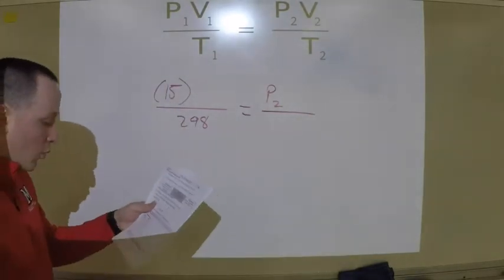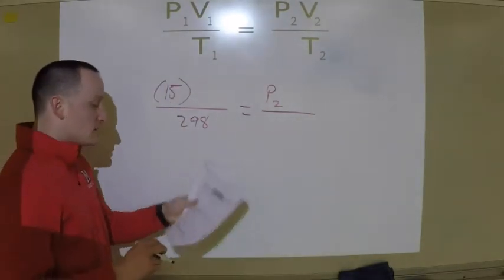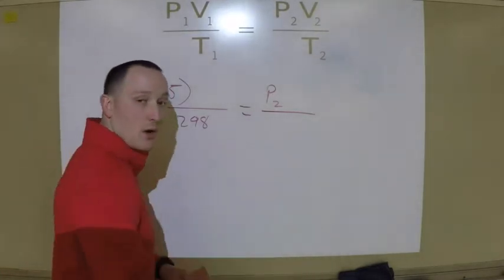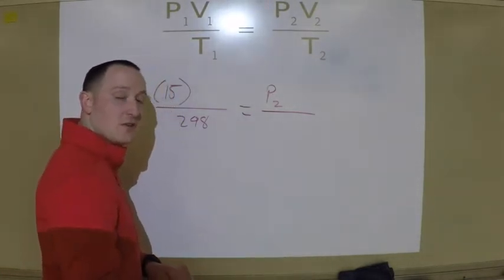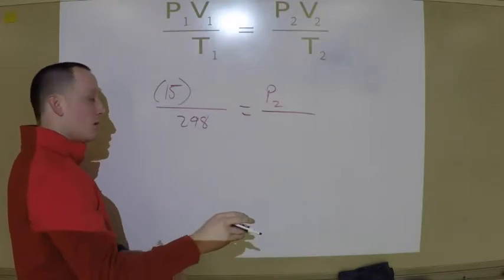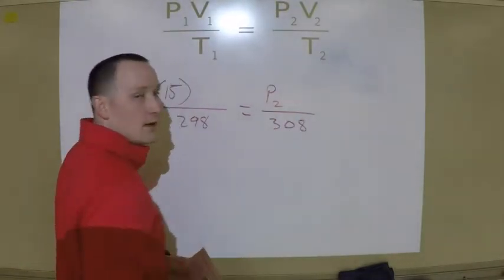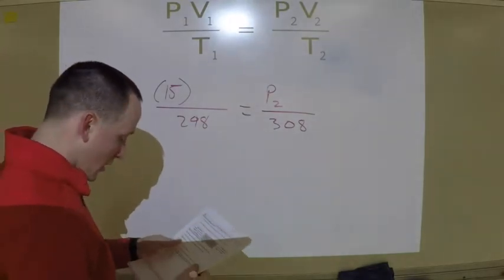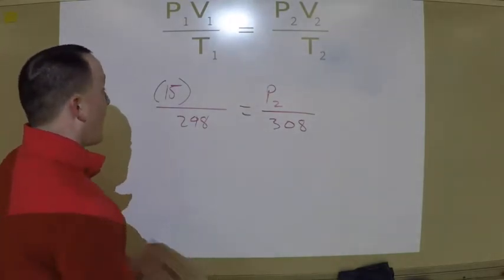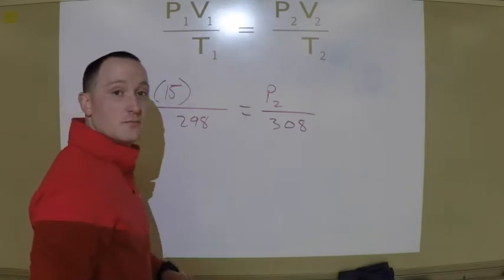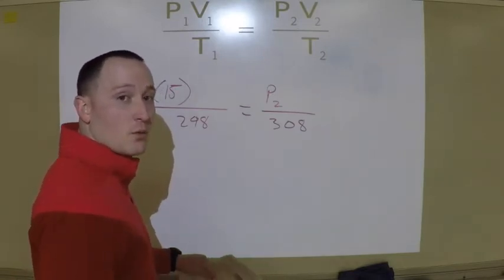And it says that it warmed my tank to 35 degrees Celsius, which remember, I can't use 35 in Celsius. I have to add 273, which is going to be 308. All right? So now I'm just going to solve this for P2. Okay? Again, you guys might have one way to solve it.